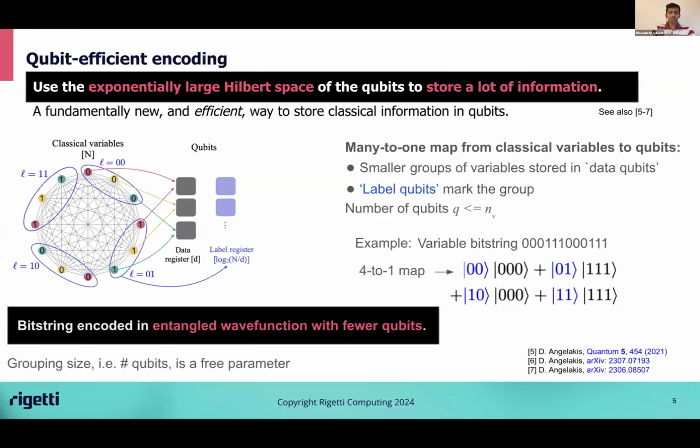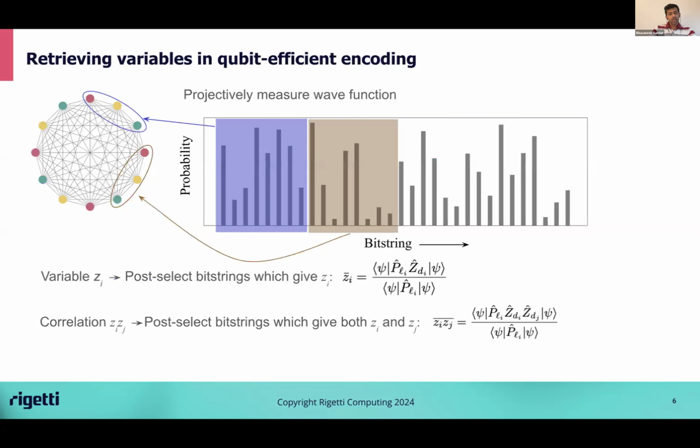Now, this is how you store the variables in the qubits. Once you store them, how do you retrieve the variables from the quantum wave function? Well, you retrieve the variables by projectively measuring the wave function. When you projectively measure the wave function many times, then you get a distribution of bit strings. Each subset of bit strings corresponds to one group of variables. For example, if I wanted the average value of the z variable z_i, then I would just calculate the average value of the Pauli Z on that data qubit from that subset of bit strings.